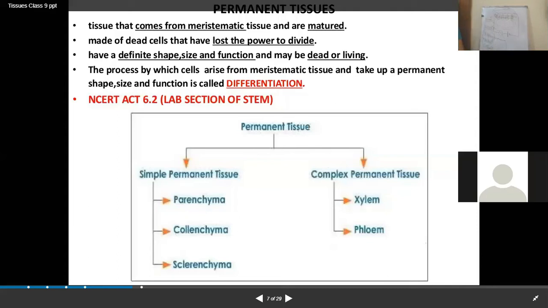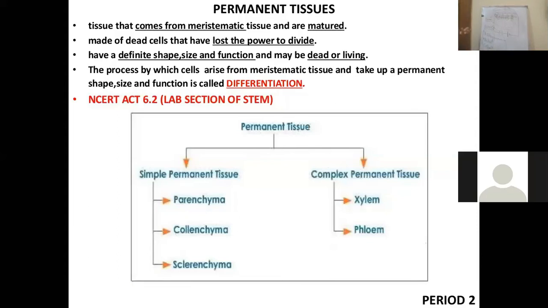Yesterday we discussed the topic plant tissue, in which we have already discussed the meristematic tissue. Today we are going to understand another type of tissue which has lost its ability to grow. They have lost the power of cell division.